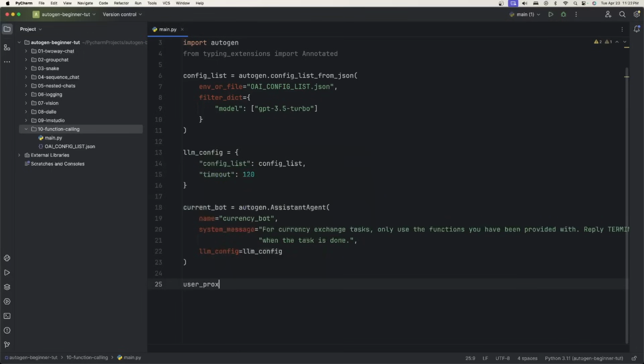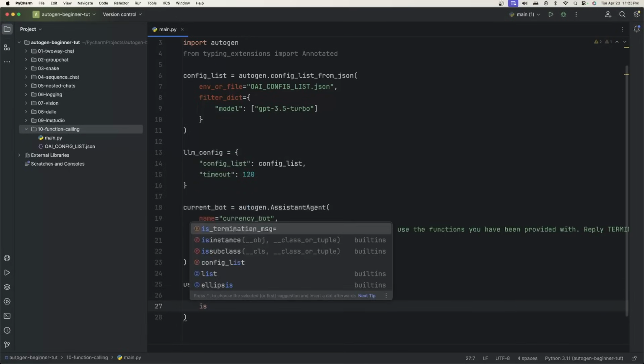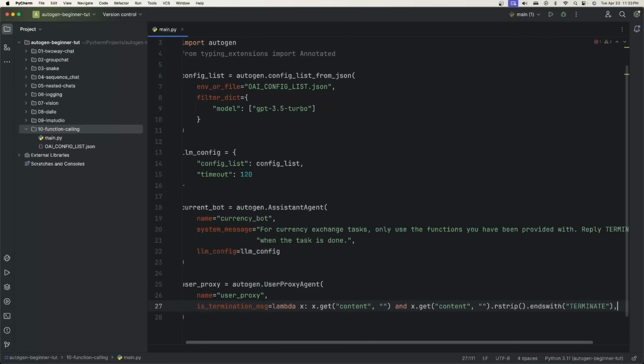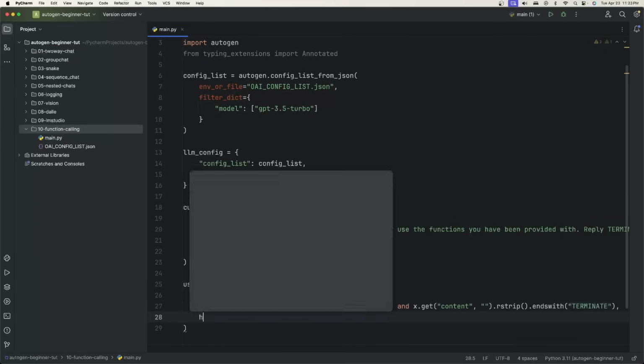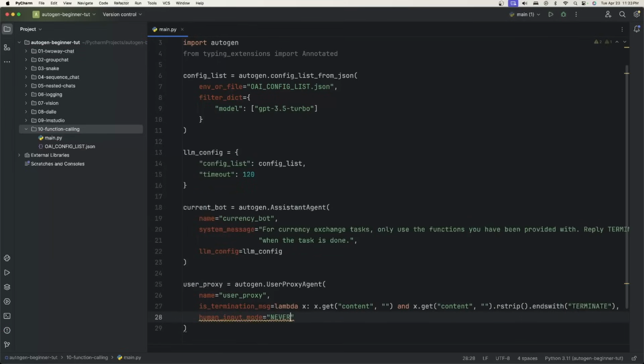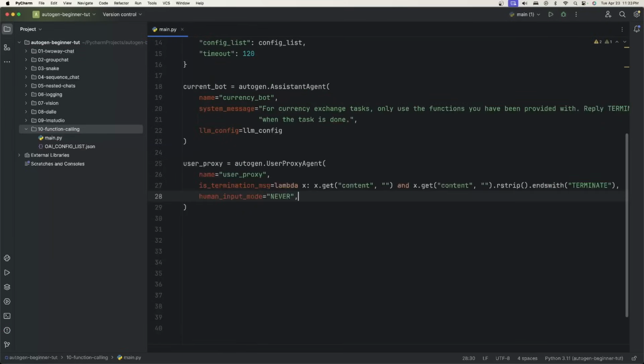Then we need to create the user proxy. So user_proxy is equal to autogen.UserProxyAgent. The name is equal to user_proxy. And then we're going to create an is termination message. I'm just going to paste this in here. This is just the lambda I'm creating so it knows when to terminate. The human input mode is going to be set to never.